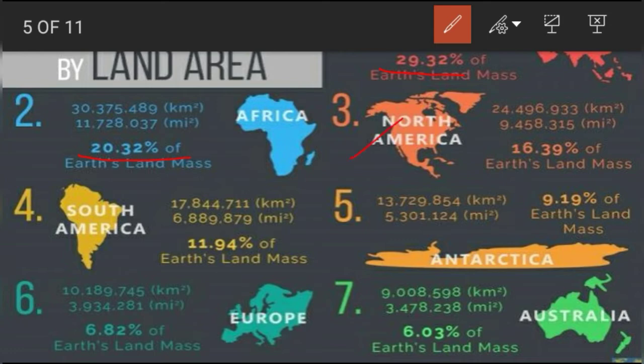Then North America covers approximately 16.39%, whereas South America 11.94%. Then Antarctica, which is 9.19%. And then Europe 6.82%. Then Australia 6.03% of Earth's landmass.